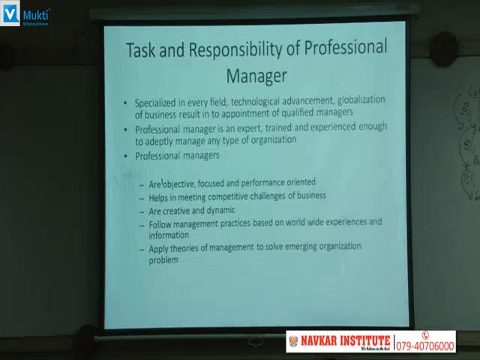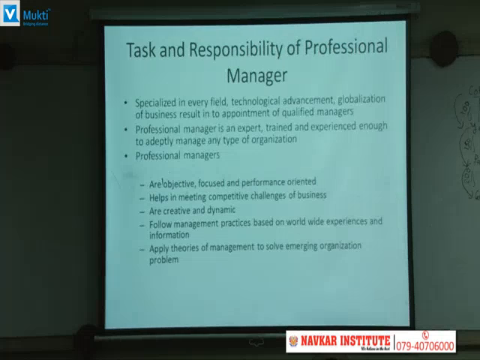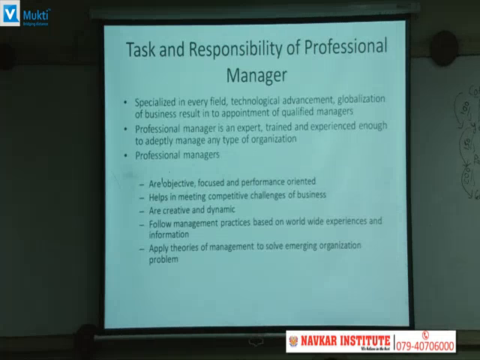Now, task and responsibility of a professional manager. Specialization in every field, technology advancement, and globalization of business result in the appointment of qualified managers, because there are lots of changes in the marketplace. So a qualified manager may also be called a professional manager. उनका ज़रूरत बढ़ गया. अब professional manager क्या होता है?